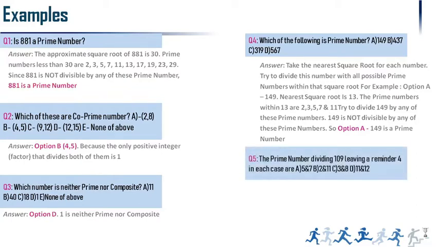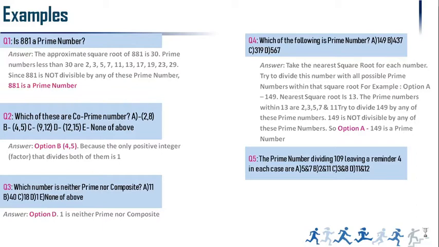Another question of this type, why I am saying these are repeatedly asked in competitive examinations, especially in the bank examinations: the prime number dividing 109, leaving a remainder 4 in each case: 5 and 7, 2 and 11, 3 and 8, 11 and 12.